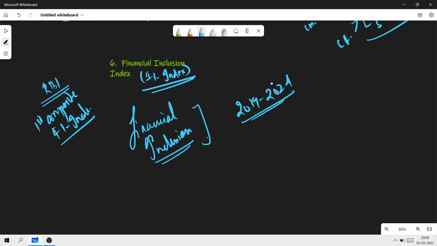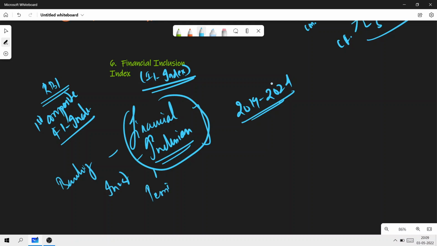Now, what all things are included? It incorporates details of banking, investment, the pension sector, insurance, and the postal sector.